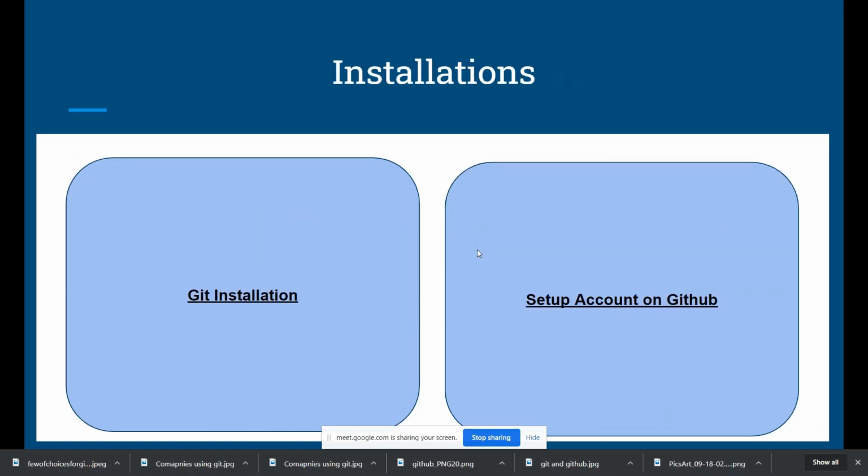So here is the installation. There are two things you need to keep in mind before using Git. First, you need a Git client on your machine, and you need to set up an account on GitHub. So we will be doing it now. I already have an account, but I will show you how to set up your own account. We will also create a sample repository where we'll be pushing the code. And the Git installation part we'll go ahead and see.